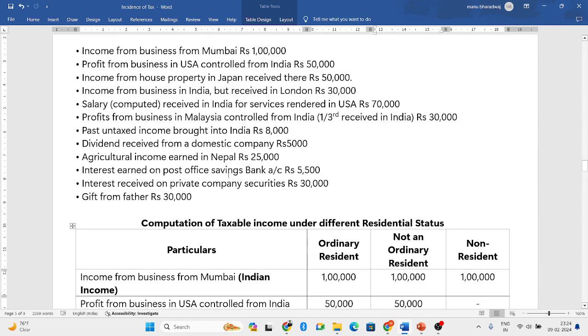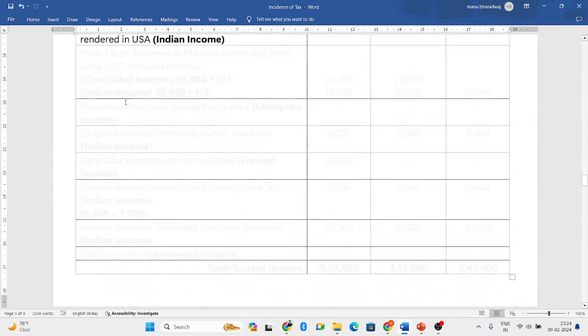Next, profits from business in Malaysia controlled from India, 1/3 received in India. So there is a business in Malaysia and they are controlling that business from India. So there are again two types of income. One is controlled income because you are controlling the business from India. Second is that 1/3 you are receiving in India, so there is Indian income also. Two types are there, so let us analyze the question properly.